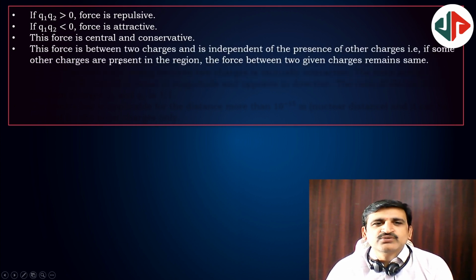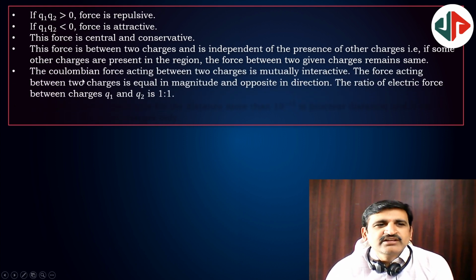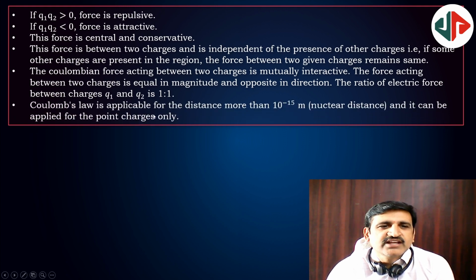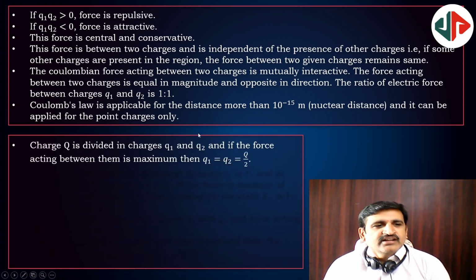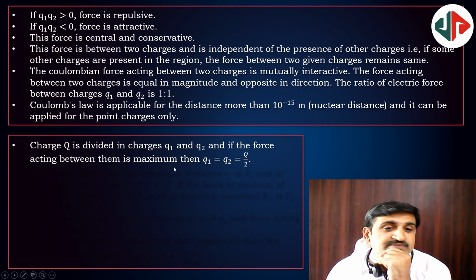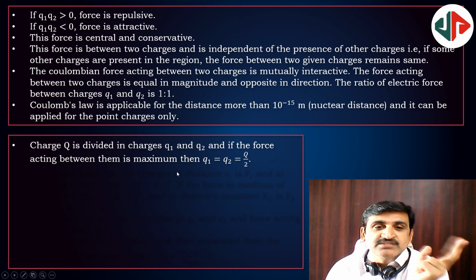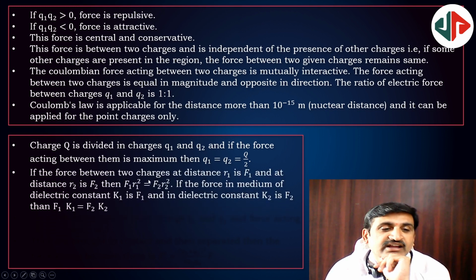This force between two charges is independent of the presence of other charges. Two charges can be dealt with separately. The Coulombic force acting between two charges is mutual, equal in magnitude and opposite in direction. The ratio of electric force between Q1 and Q2 is 1:1. Coulomb's law is applicable for distances more than 10 power minus 15 meter, and it can be applied to point charges only. If charge Q is divided into two parts such that the force between them is maximum, then those charges must be equal. That means the two divided parts must be equal, so Q by 2 each.